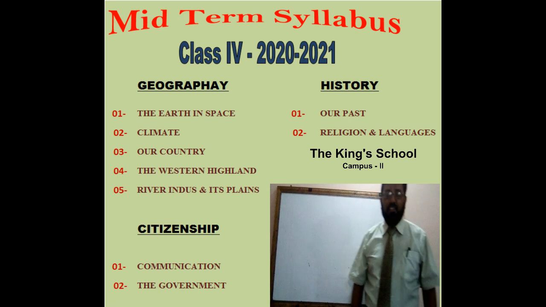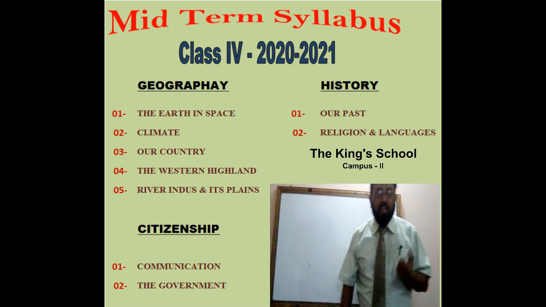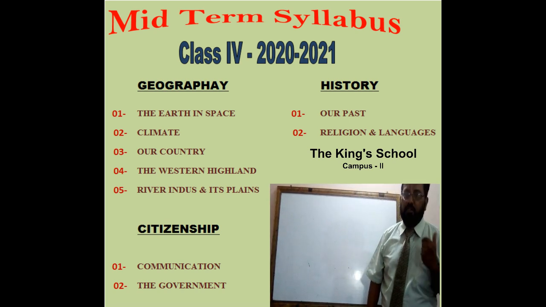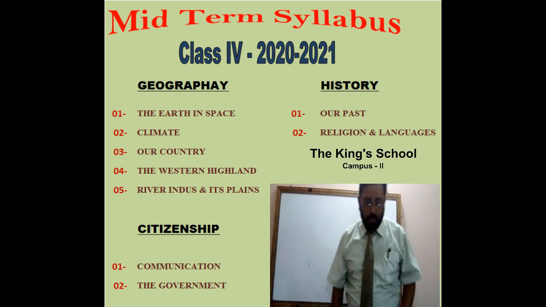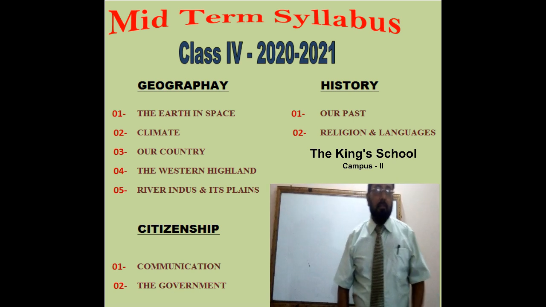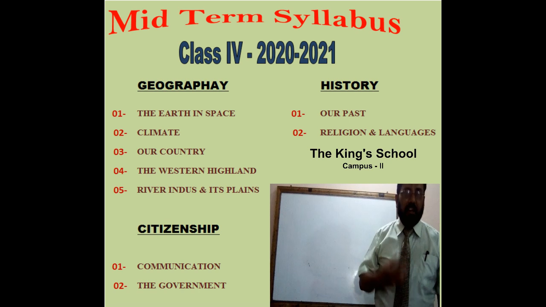When we discuss the Earth, we will use terminologies such as axis, spheres, rotations, and revolutions.